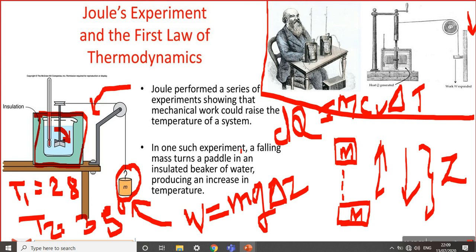When we apply mechanical work, the temperature increases.